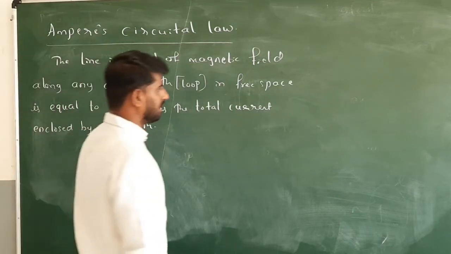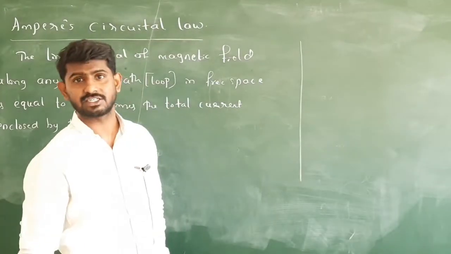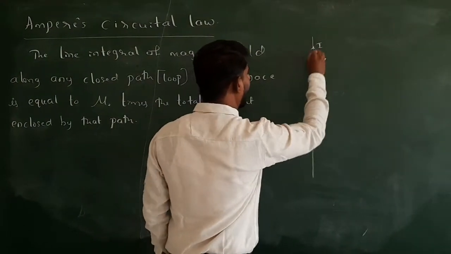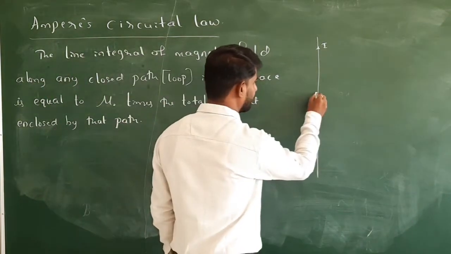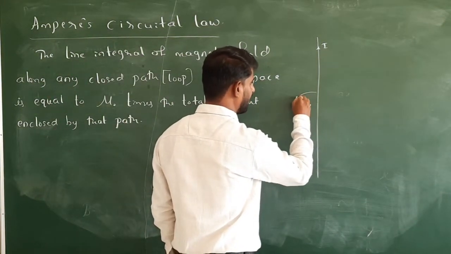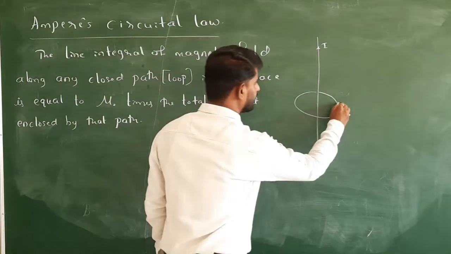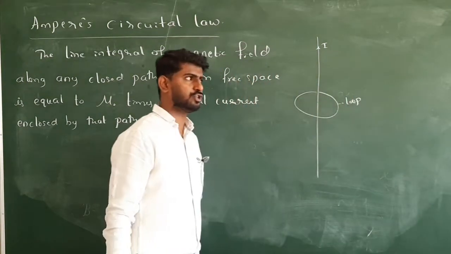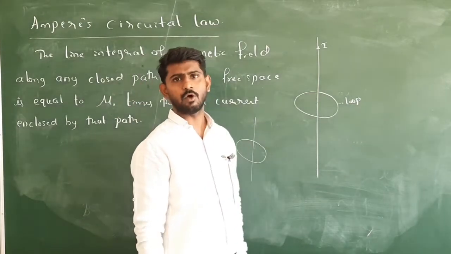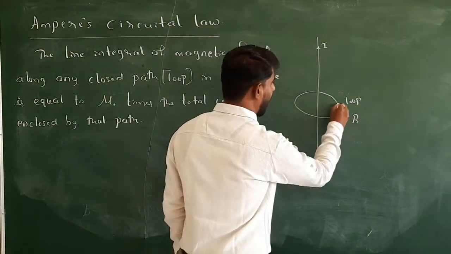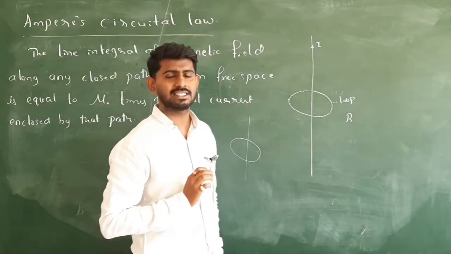For example, this is a current carrying conductor, a straight conductor, in which current I flows in the upward direction, right? And we can easily calculate the magnetic field in that entire loop. Where is the loop here? Now this is the loop. So we should get the magnetic field around the conductor at a particular distance easily. The value of the magnetic field at any point on this loop is the same.